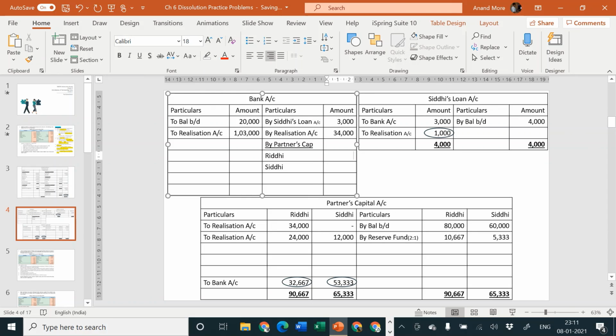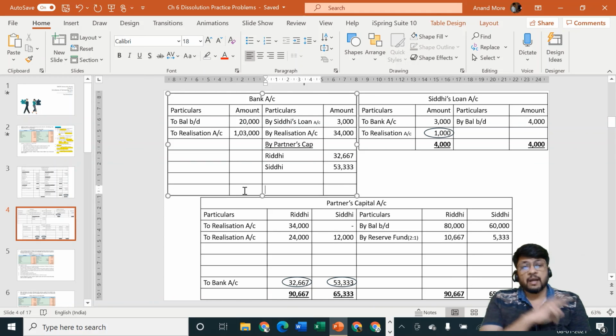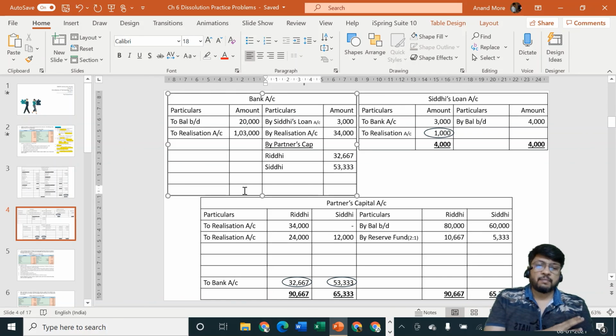Riddhi's amount is 32,667, and Siddhi's amount is 53,333. Let us take the total. If our calculations are correct and if you have given all the effects properly, then the bank account should tally. Remember, in dissolution problem, it is always the bank account which tallies, not any other account. This is not like admission, retirement, death, where the balance sheet tallies. Here balance sheet is already over. We have sold off the business. We have paid off the liabilities. Now we have even paid off the partners' capital also. So now last position is bank account should tally.